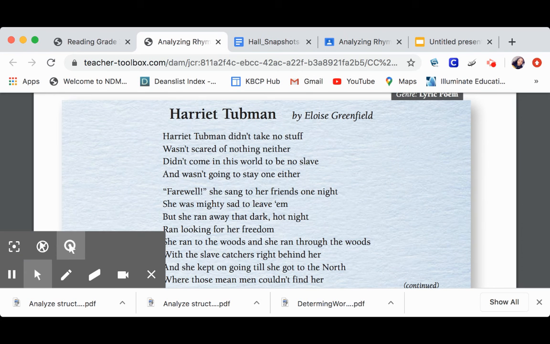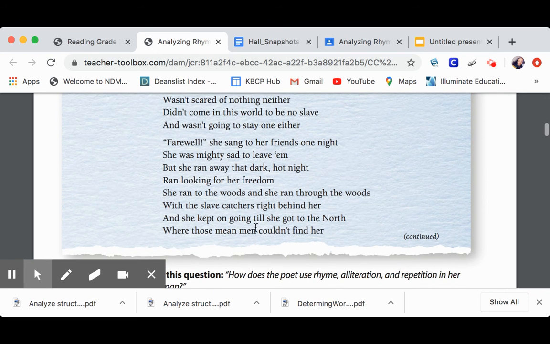Harriet Tubman. Harriet Tubman didn't take no stuff, wasn't scared of nothing neither. Didn't come in the world to be no slave, and wasn't going to stay one either. Farewell, she said to her friends one night. She was mighty sad to leave 'em, but she ran away that dark, hot night. Ran looking for her freedom. She ran to the woods, and she ran through the woods, with a slave catcher right behind her. And she kept on going till she got to the north where those mean men couldn't find her.